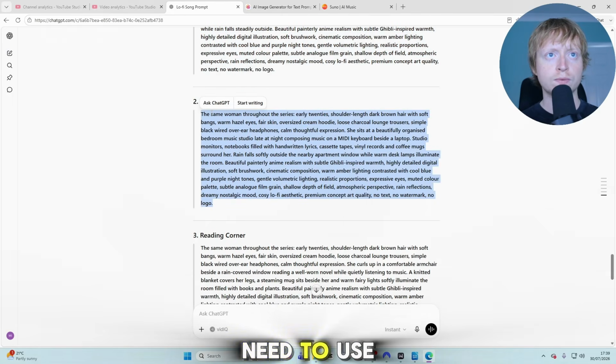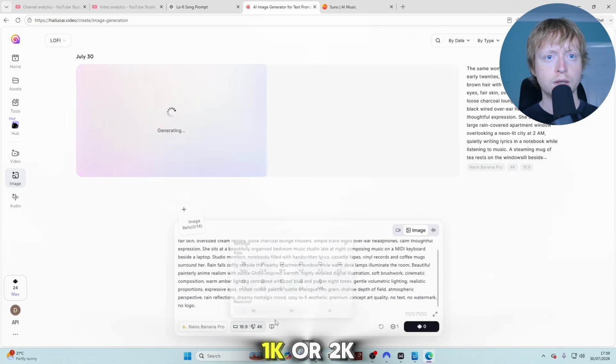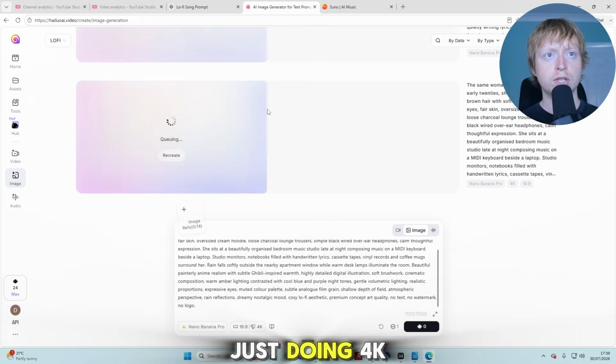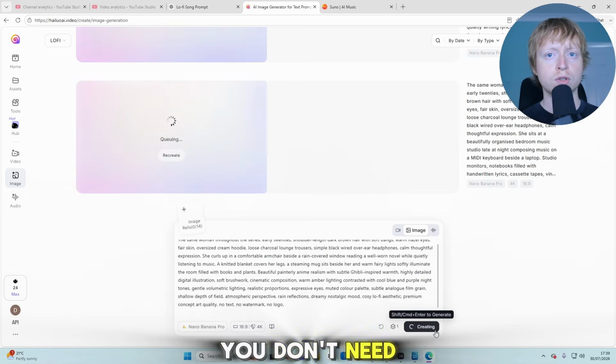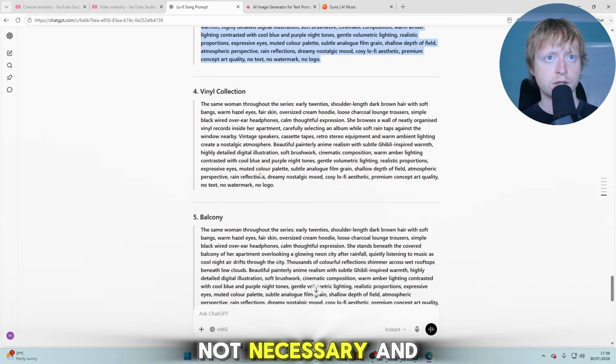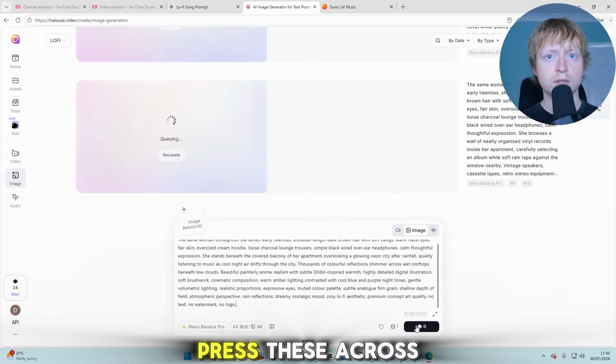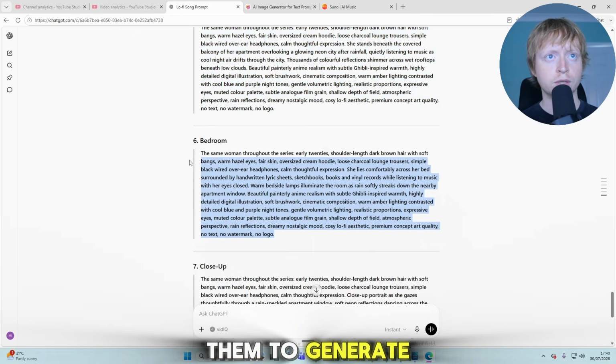Now, I probably don't need to use 4K quality. I could use 1K or 2K. Just doing 4K because it is the highest quality and I have an unlimited plan. You don't need to use 4K though. It is not necessary. And yeah, I'm just going to paste these across and wait for them to generate.